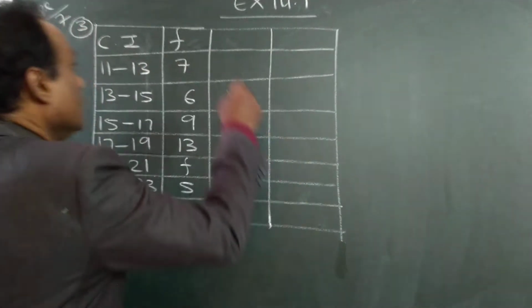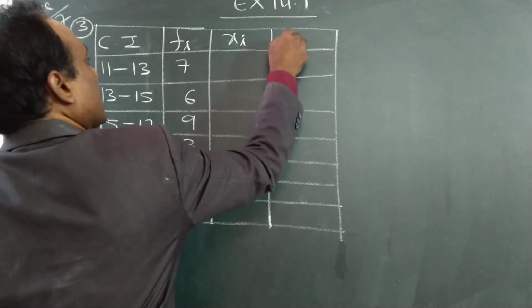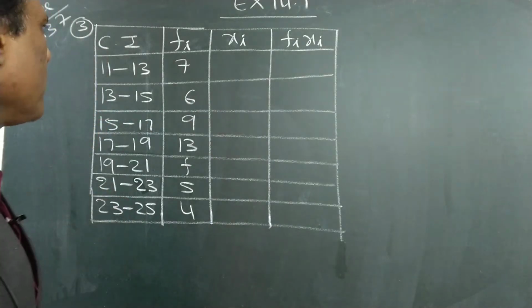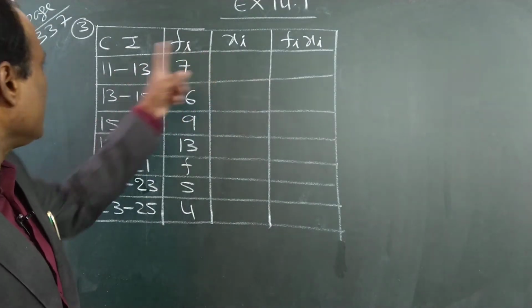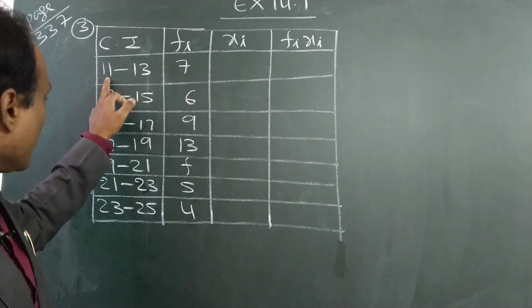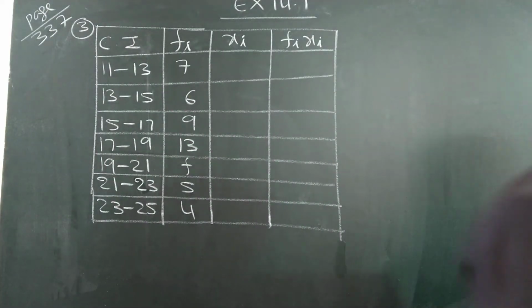Next, what is the next step? Find xi, then fi into xi. You know the process. Same process you apply. Find mid values of these classes. Fill this table. Mid value is lower limit plus upper limit by 2. Do it and fill that column.